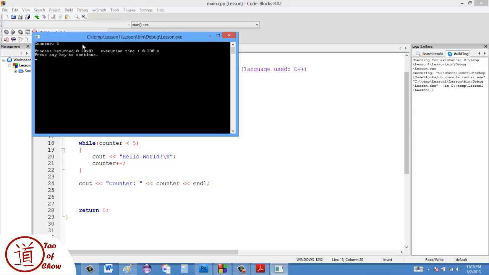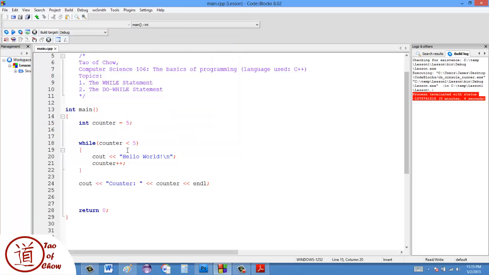Okay, and now it just says counter is 5. It didn't execute the body of the loop at all. Right? So there's the difference between the while and the do while.